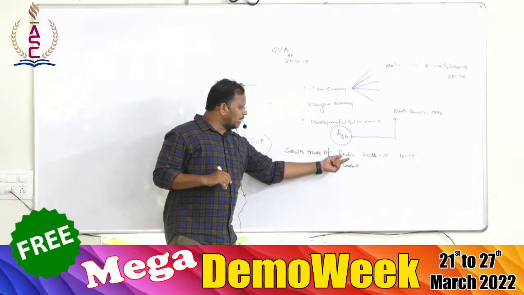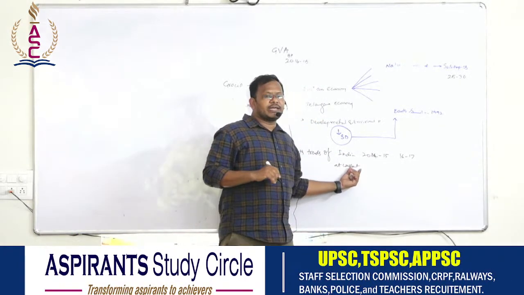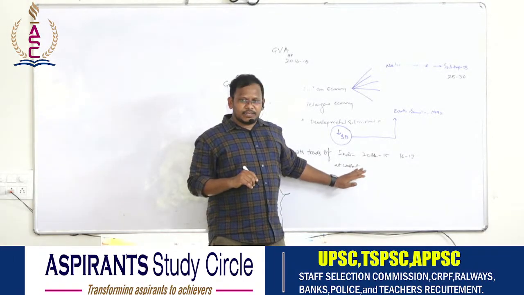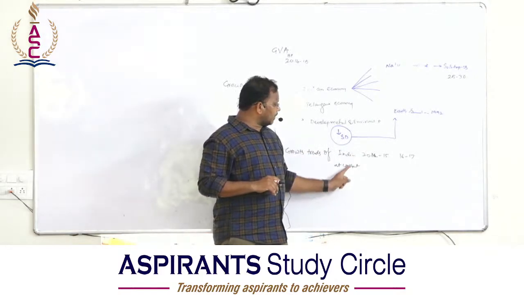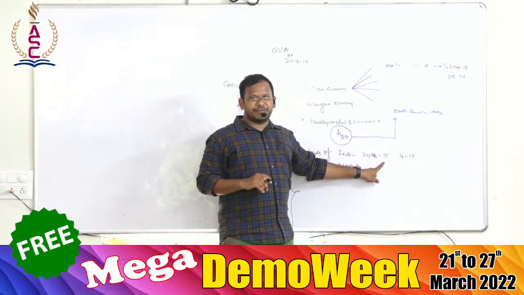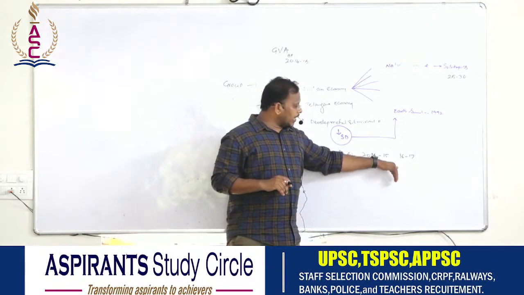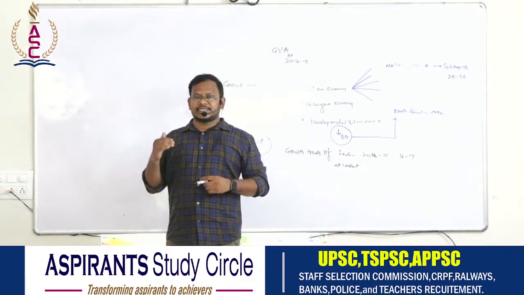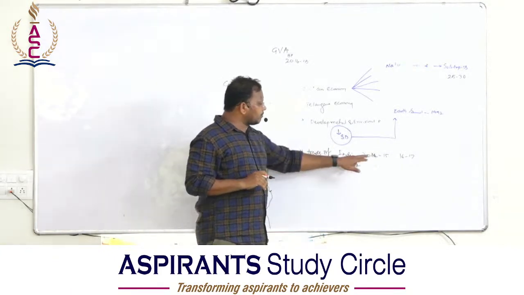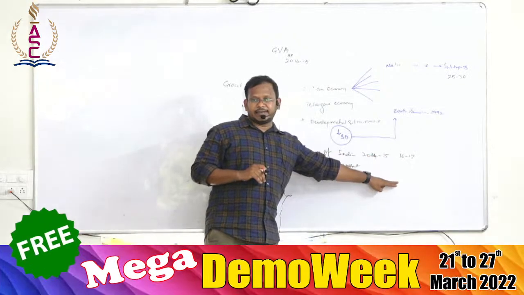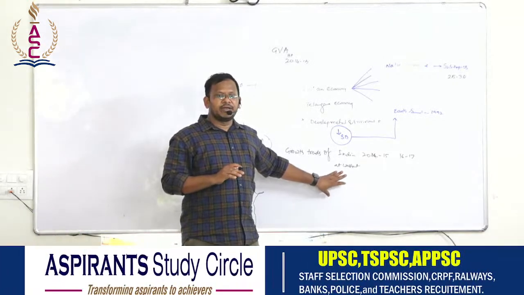Growth trends of India from 2014-15 to 2016-17 at constant price. If this is the question, then you should be in a position to write about the constant growth rate in 2014-15, the constant growth rate in 2015-16, and the constant growth rate in 2016-17 also. Which means, without knowing the numbers of 14-15, 15-16, 16-17, this particular question cannot be completed.